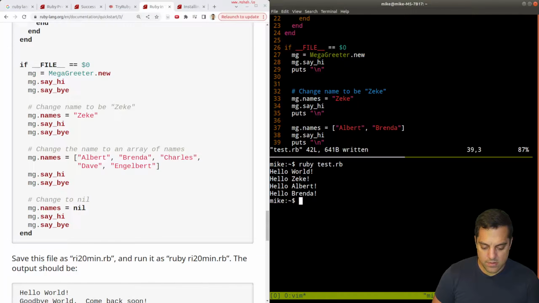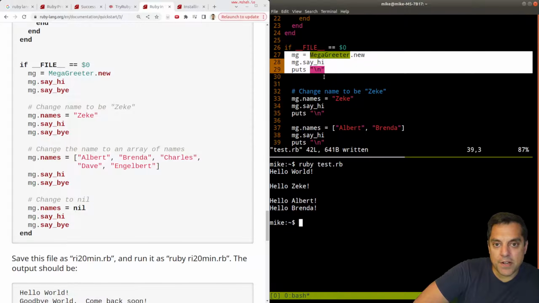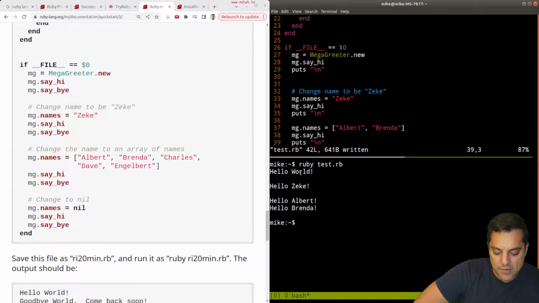All right. So we can break it up a little bit. There we go. Okay, so hello world, the first time with our mega greeter. We don't have any objects, so we took in the default argument. Hello Zeke, we just have one thing, and then this worked with our array here.